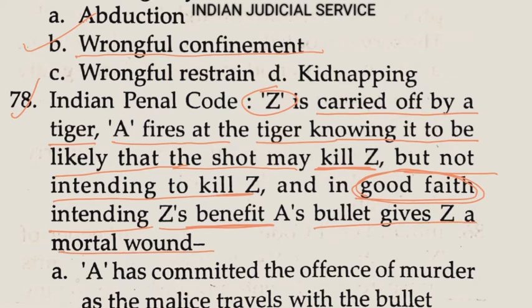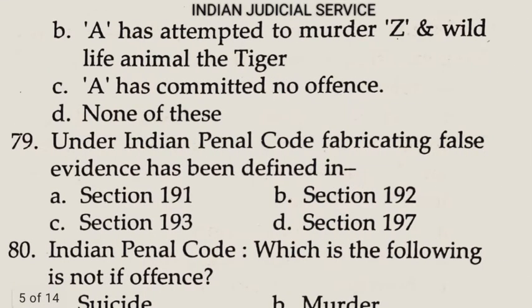Option A, A has committed the offense, so it is clearly wrong. Option B, A has attempted to murder Z, so it is absolutely wrong because A is working for the benefit of Z. Option C, A has committed no offense, and option D, none of the above. So clearly the answer here is option C.